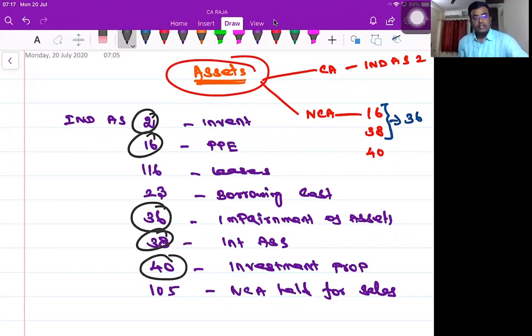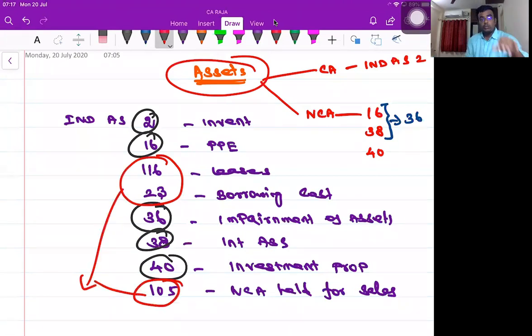These are the standards which directly talk about assets. Whereas the other things, like the circle which I'm going to make now, are talking about an asset, but not directly. Somewhere it is linked with an asset. Hence, we grouped them under the heading called assets.